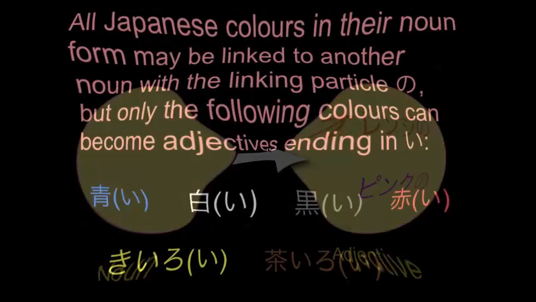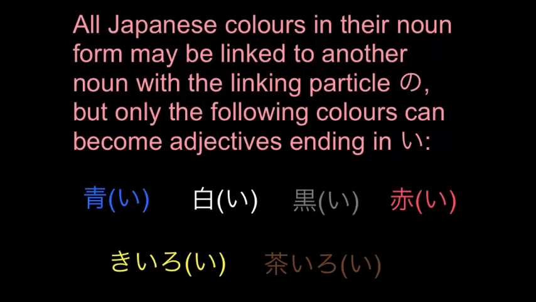So, in conclusion, all of the Japanese colours in their noun form may be linked to another noun with a linking particle no, but only the following colours can become adjectives ending in I. So, ao can be a noun, but aoi is the adjective. Shiro, the noun white. Shiroi, adjective white. Kuro, the noun black.